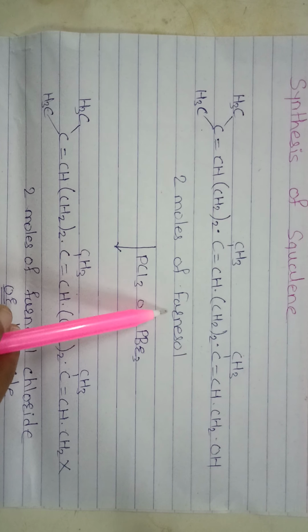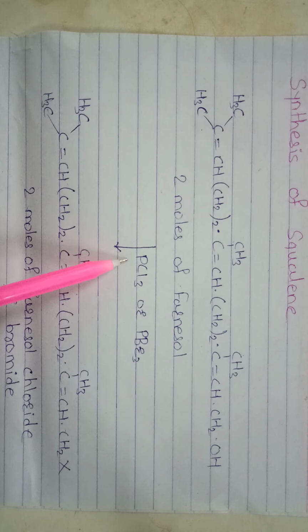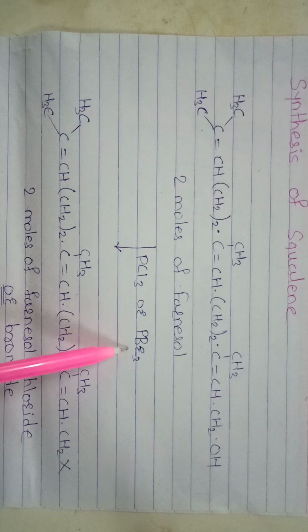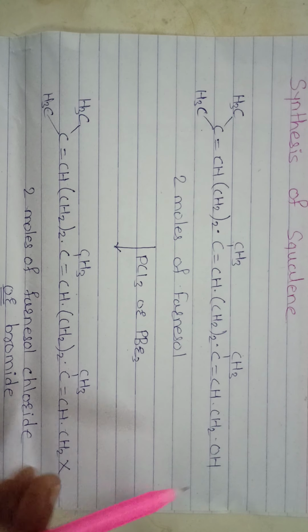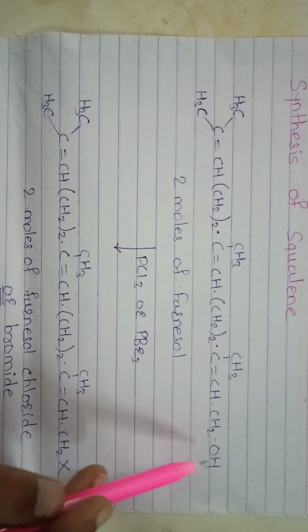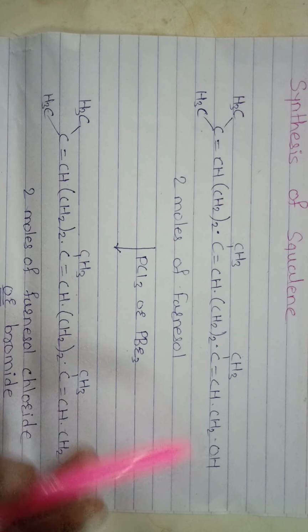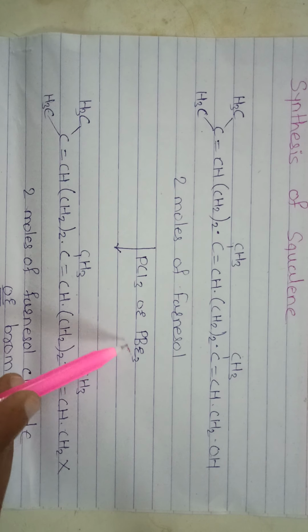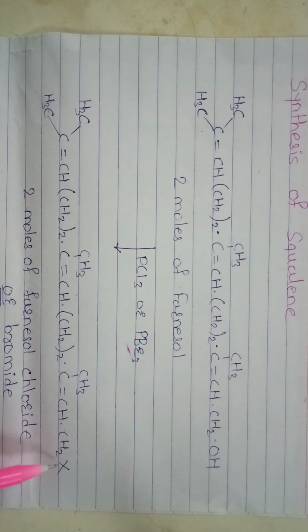When 2 moles of farnesol react in the presence of PCl3 or PBr3, they give 2 moles of farnesyl chloride. The alcohol group is removed as a water molecule and a halide group is attached to this carbon atom, forming 2 moles of farnesyl chloride or bromide.